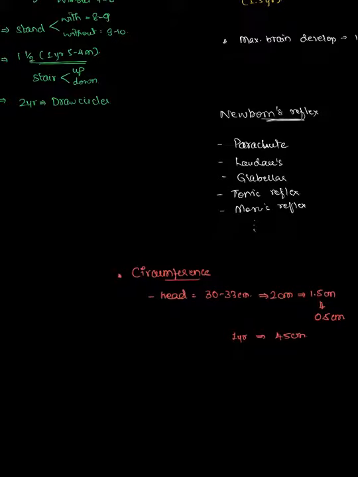Some other important features: the child uses father's helmet by the age of 7 years. And remember the mid-arm circumference: it will be greater than or equal to 13.5 centimeters. If it is between 13.5 and 12.5, then there is mild malnutrition. If it is less than 12.5, then it is severe malnutrition. You need to understand that.